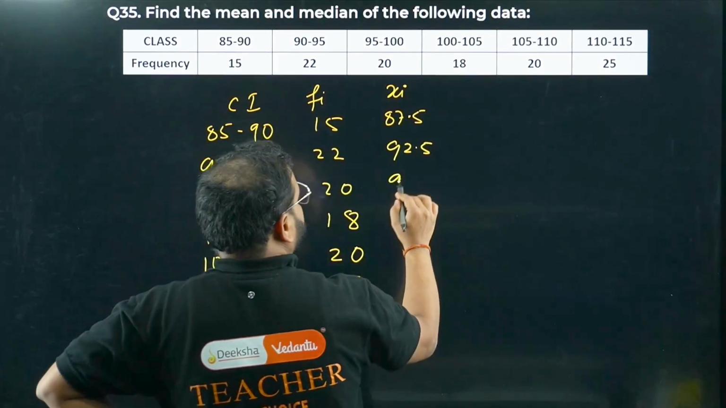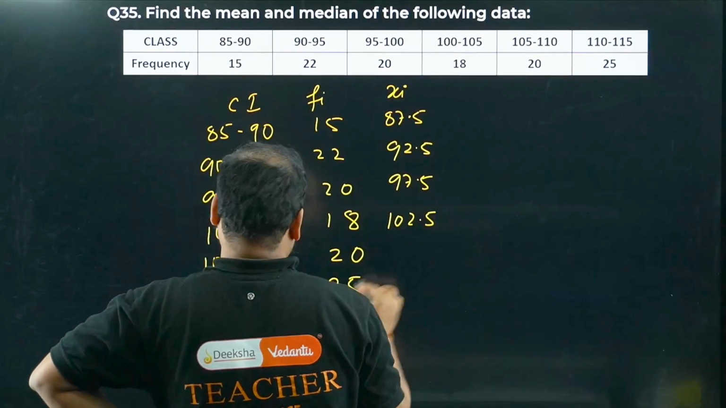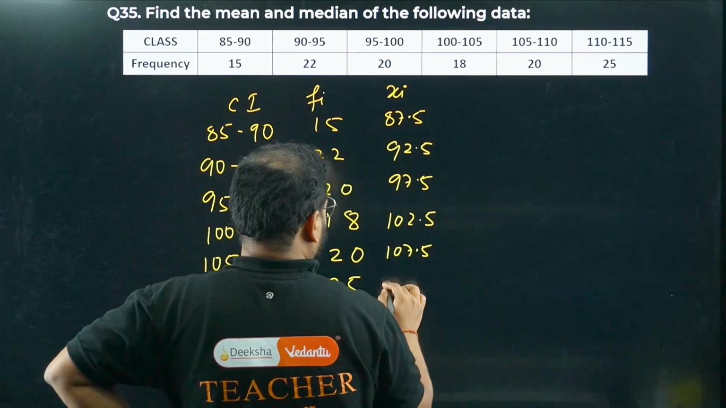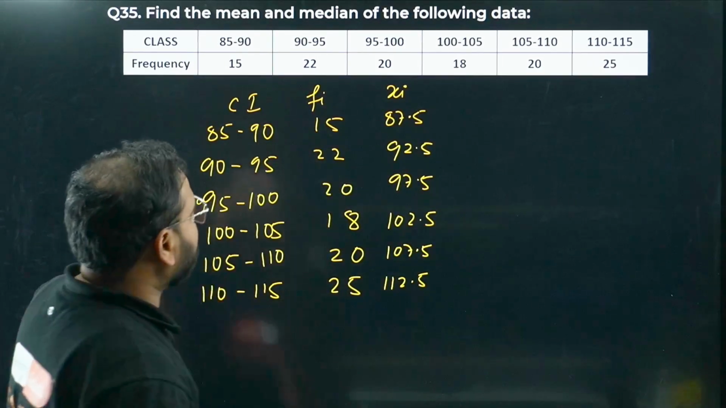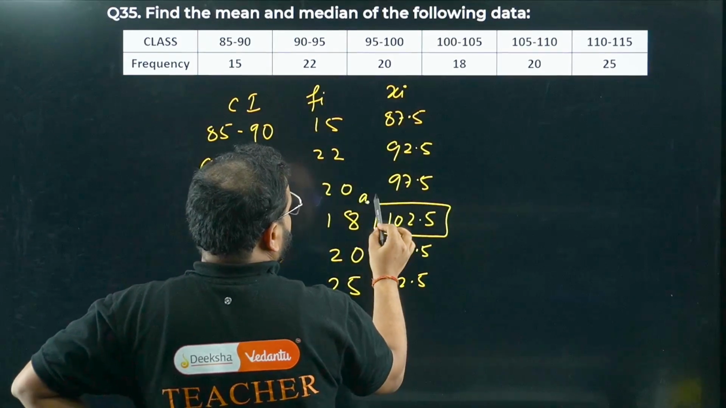97.5 and 102.5. This is 107.5, and 112.5. So there's a total of 6. Okay, so I can take any of them. Let me take this value as my A. This is my A value.